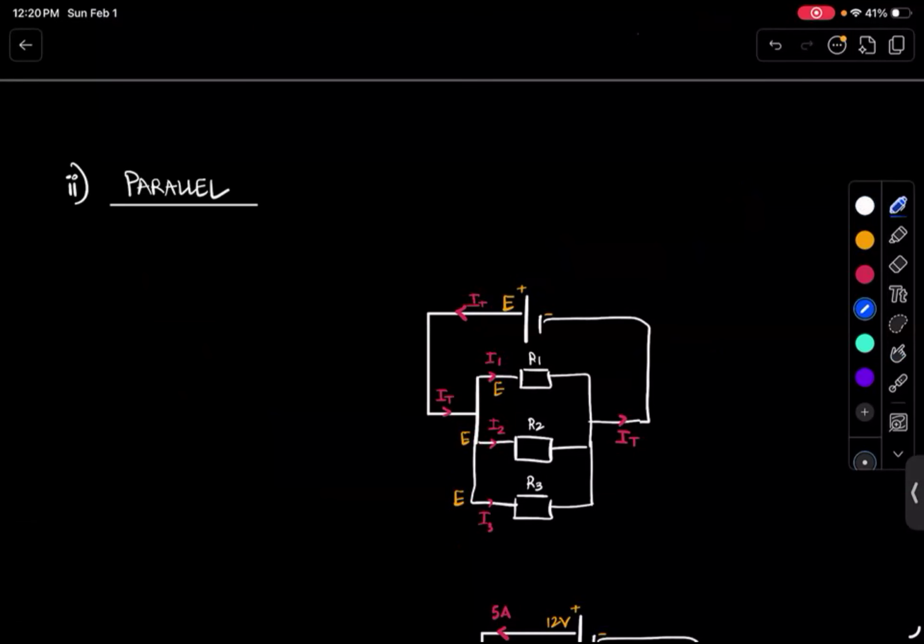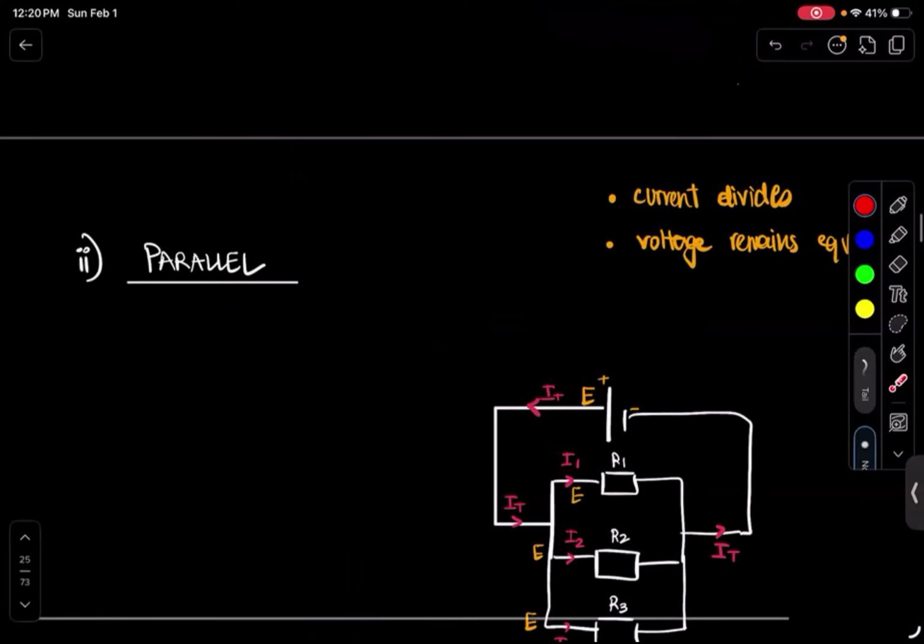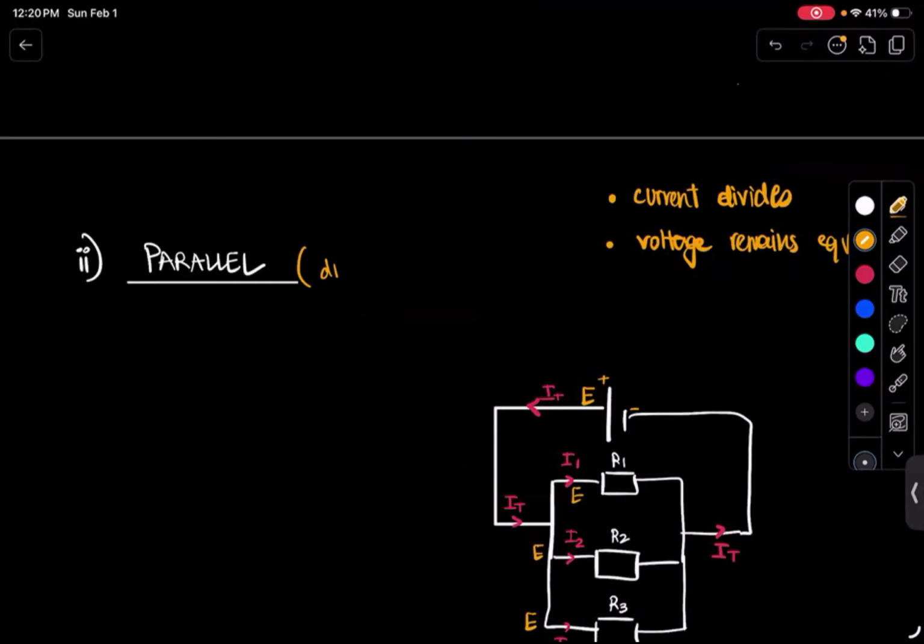For parallel, I want you to remember two things. For parallel, it is the current that divides, and it is the voltage that remains the same. Voltage remains equal. What does that mean? Oh, by the way, what do we mean by parallel? We mean that there are different resistances in different junctions.